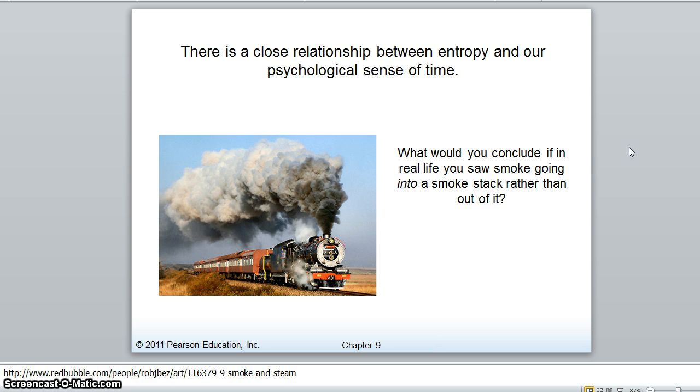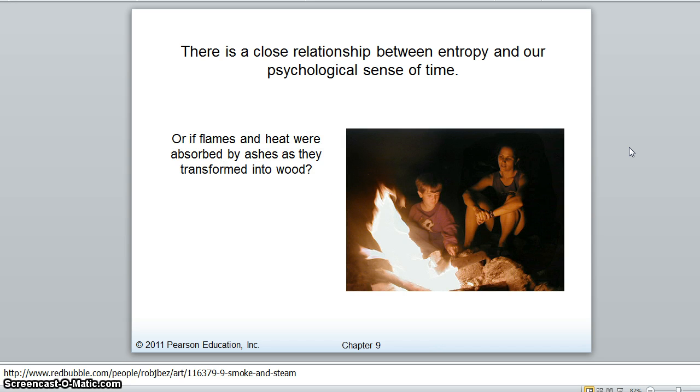So in real life, if you saw smoke going into a smokestack rather than coming out of it, or if you saw flames and heat being absorbed by ashes as they change from ashes into wood, then you would think that time is running backwards. So we do have this kind of natural sense of entropy, that we expect things to become more disorderly. We don't expect things to become more orderly on their own without an input of energy to cause that to happen.